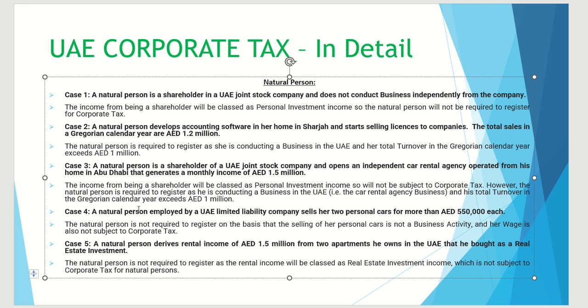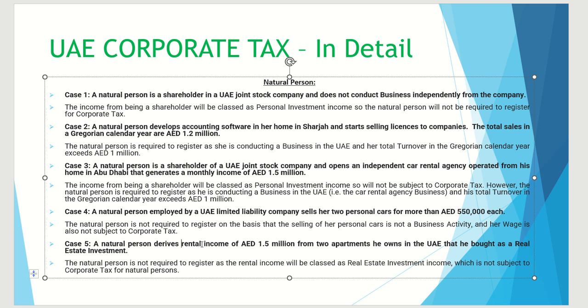Okay, and in this case, employment means obviously the natural person is getting wage, so that income will not be considered. And selling the two personal cars, personal cars will not be considered business activities. So in this case, the amount will not be considered for the turnover of 1 million AED.